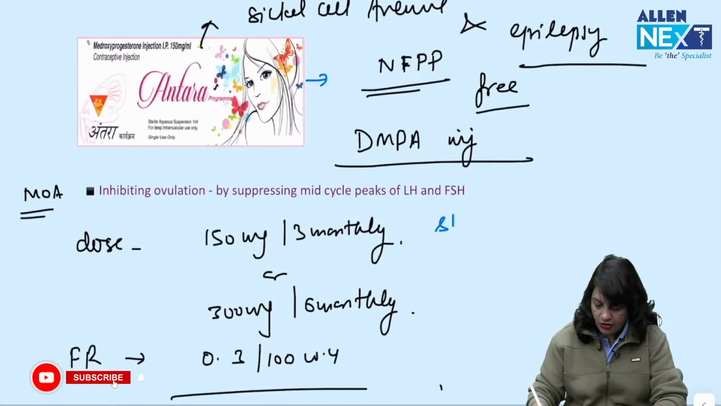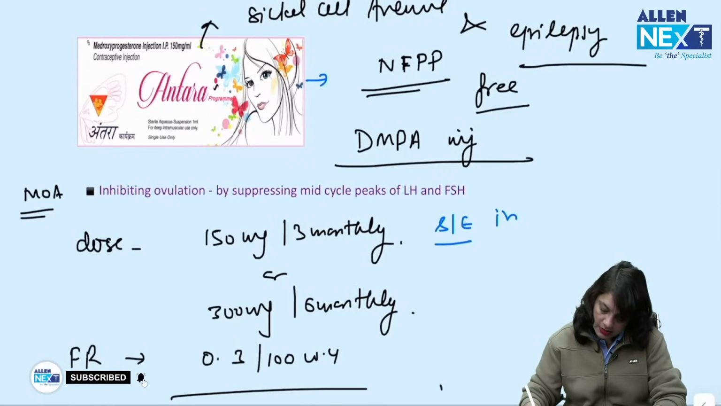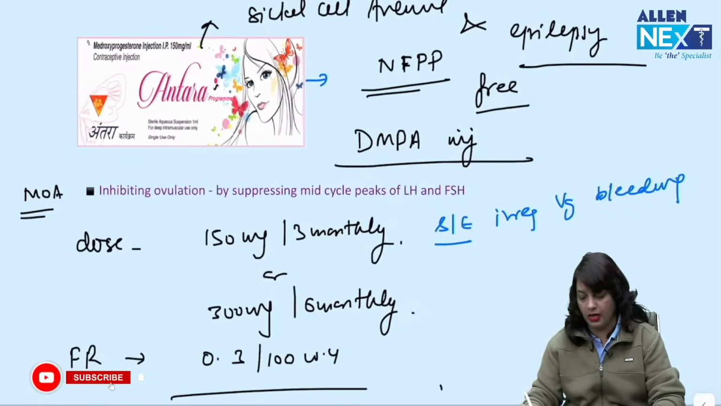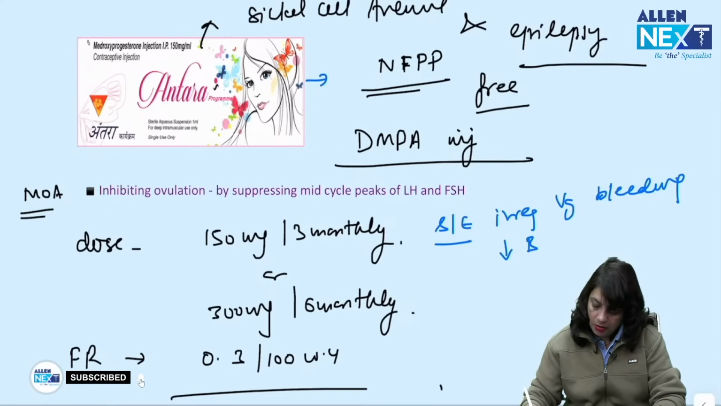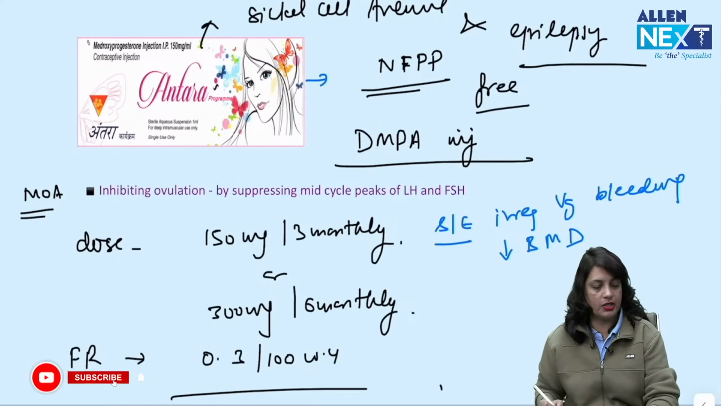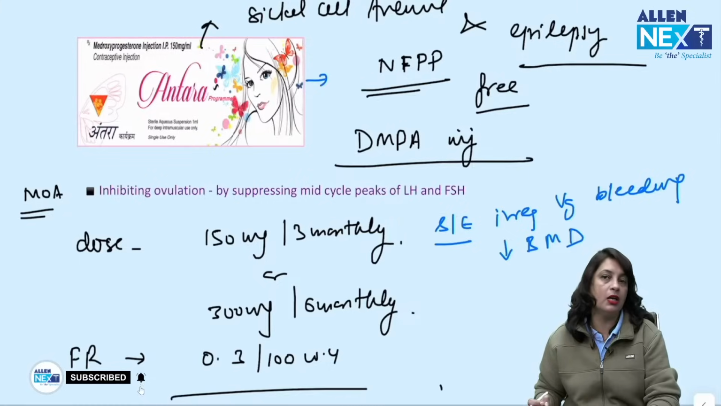Important side effect of this injection is it causes irregular vaginal bleeding, and in the long run it is not preferred in young females because it decreases bone mineral density. So if a female is young and using it for a longer duration, then there may be a chance of osteoporosis.